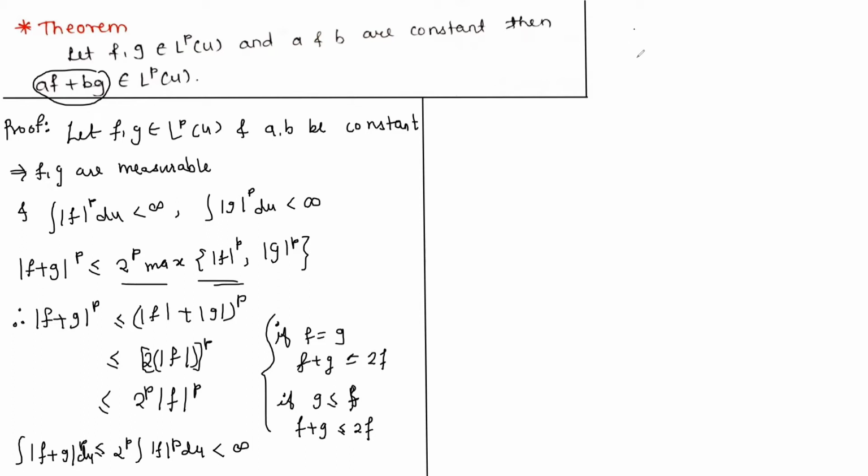So now the integration of |f plus g| to the power p dμ is less than infinity, and therefore this implies that f plus g belongs to the L^p space over μ. So let this be number 1.